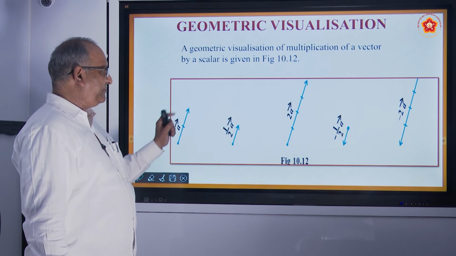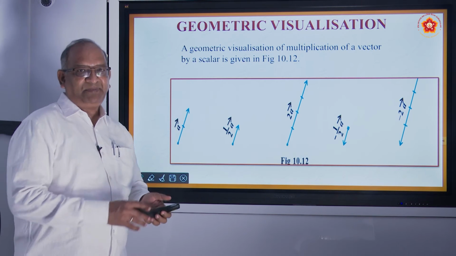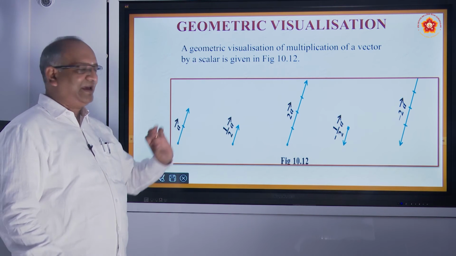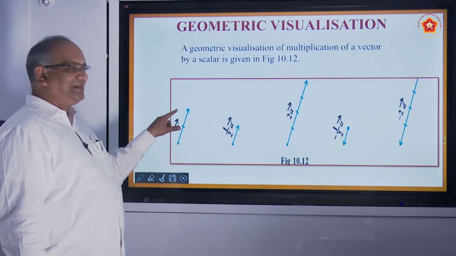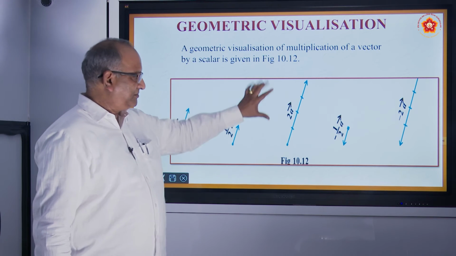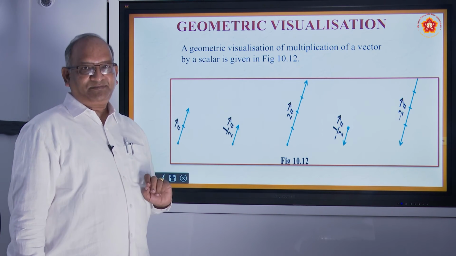Let us say here we have a vector A. Now if you multiply it with a half, what will happen? Its length will become half. So that's why it is half A. Suppose you multiply this vector with 2, what will happen? The length will become double, so it became 2A.